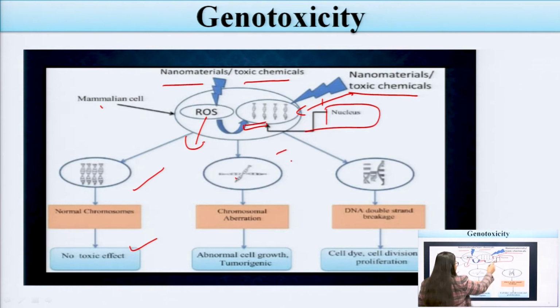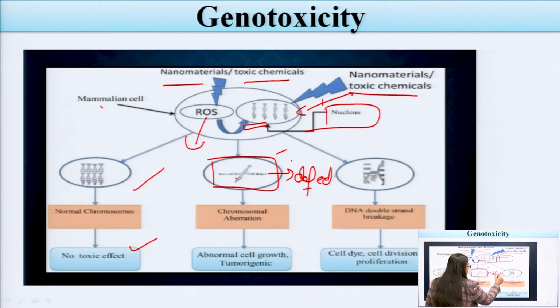The nucleus will be altered, and because of that there will be some kind of defects in the DNA structure, and if there are defects in the DNA structure, they may produce chromosomal aberrations, abnormal cell growth or tumorigenic, meaning tumor producing cells, meaning cancer producing cells can be seen in that patient.